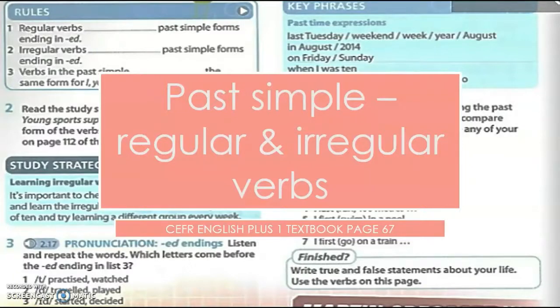So for our lesson today, we are going to conduct our lesson asynchronously. Meaning to say, this video is going to be a lesson video for you to refer to when completing your task. So our lesson today focuses on past simple, and we are going to be taking a look at regular and irregular verbs. So this lesson is based on your CEFR English Plus 1 textbook on page 67.